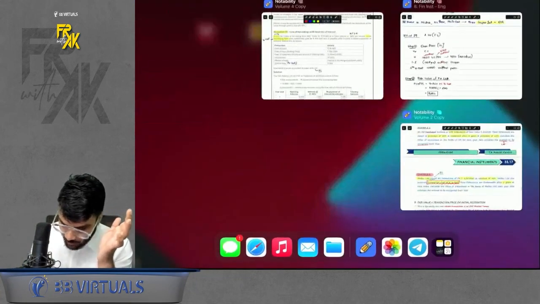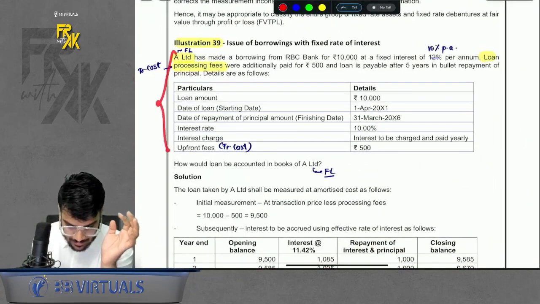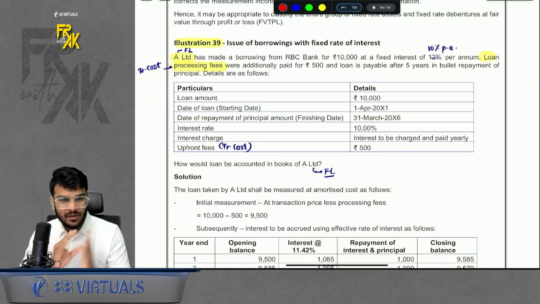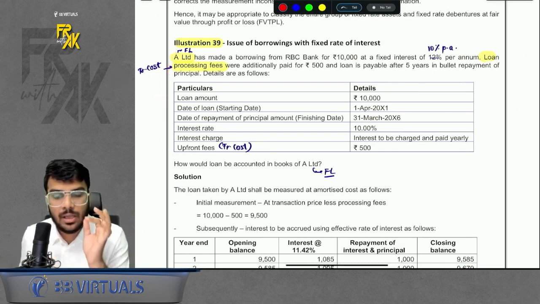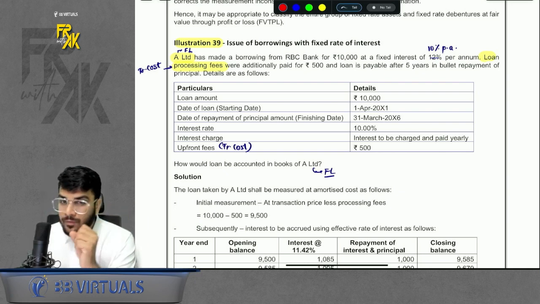So now I will revise illustration number 39. Can you see this illustration? I will just revise it. I'm not going to solve it word by word. This is a revision purpose, okay? But if you have studied it anytime soon, you will definitely recall it, okay?